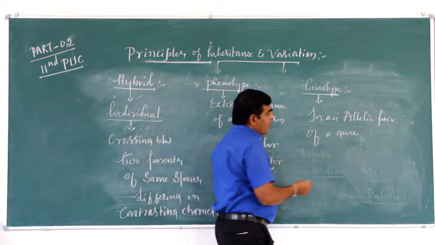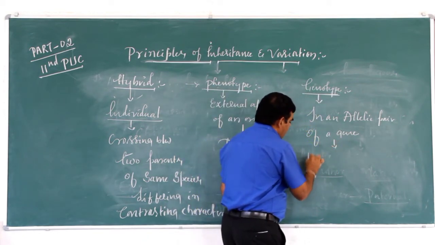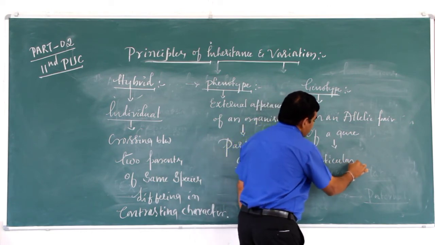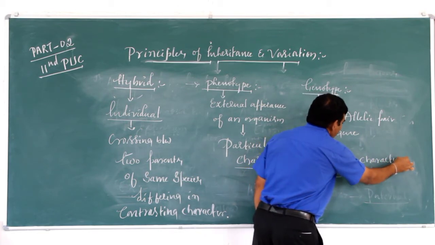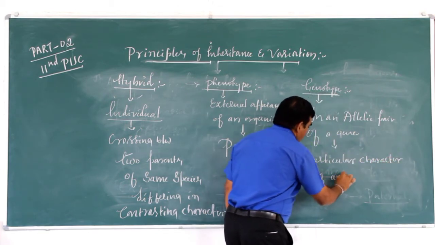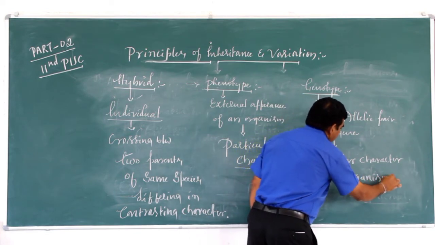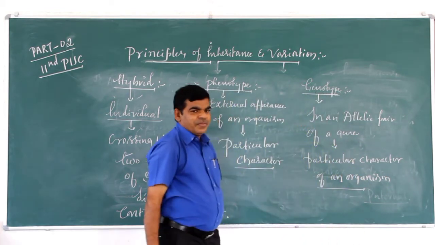In an allelic pair, a gene controls a particular character of an organism. This is called genotype.